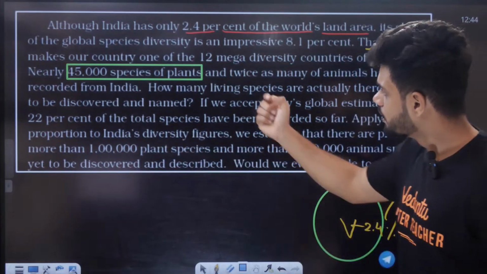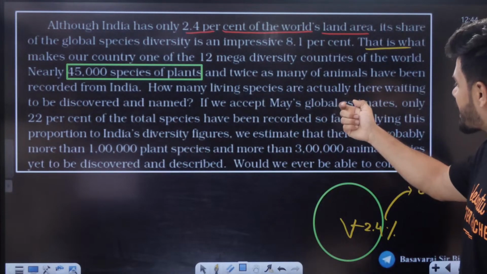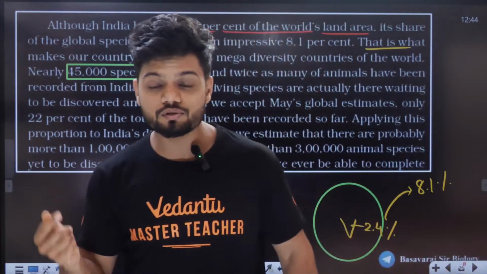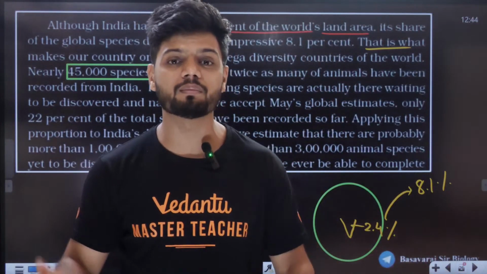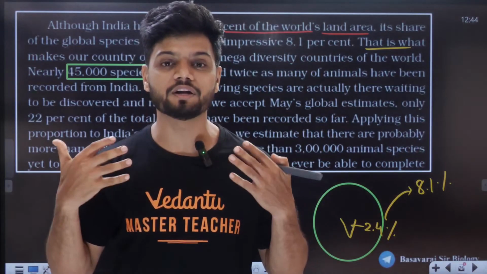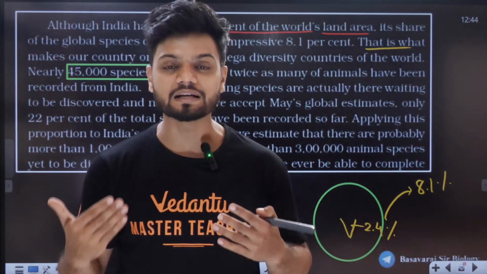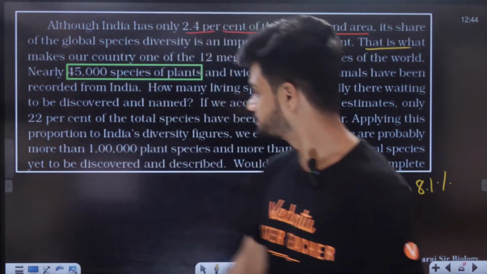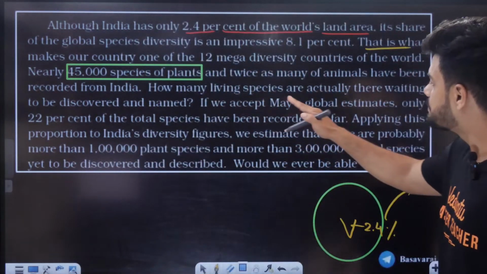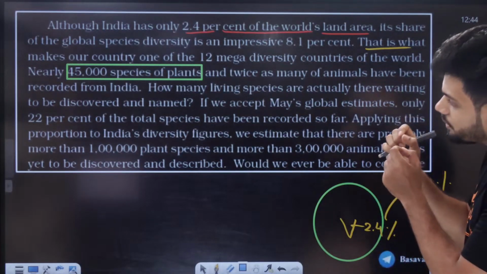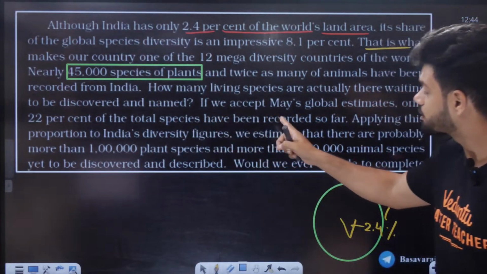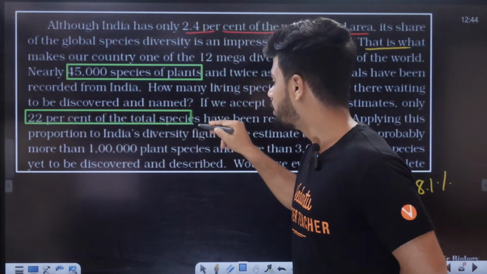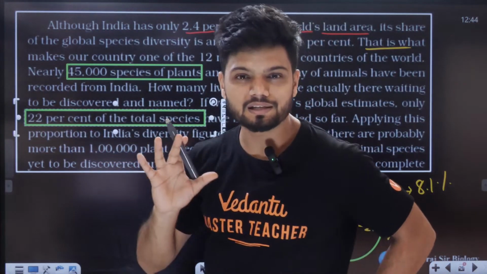Okay. How many living species are actually there waiting to be discovered in India? We don't even know, because so many of them are yet to be discovered in India, and we do not even have a clue. That is amazing. India has such vast diversity, richness. Okay. If we accept May's global estimate, only 22% of total species have been recorded. That's all. Remaining is still yet to be discovered.